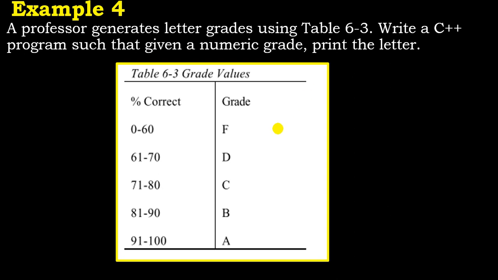So we are writing a grading system such that when you input the percentage score or the marks of the student, the system will grade whether the student had F, D, C, B or A. So if you look at the system, it says that if the number is within 0 to 60, meaning 1, 2, 3, 4 up to 60, when you score 0 up to 60, you are F.